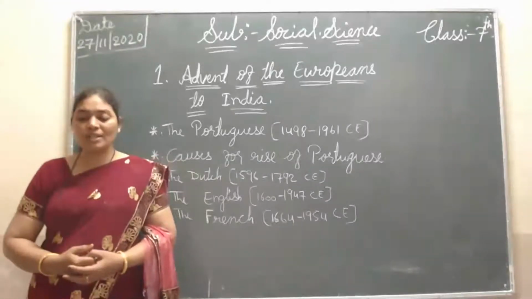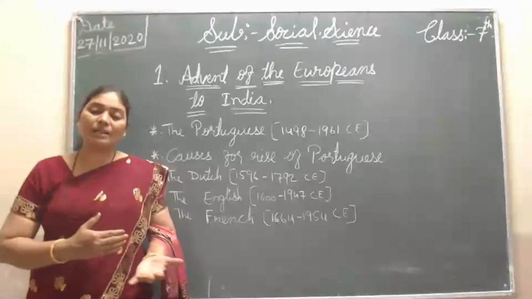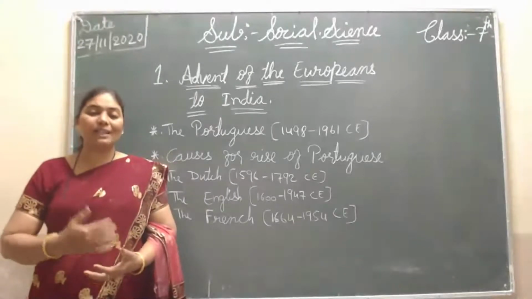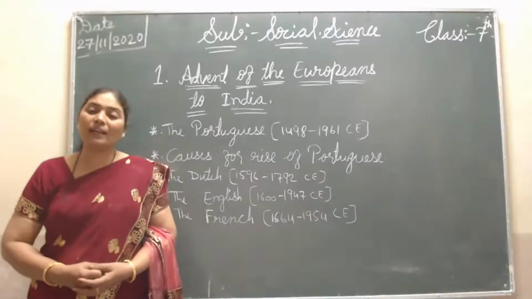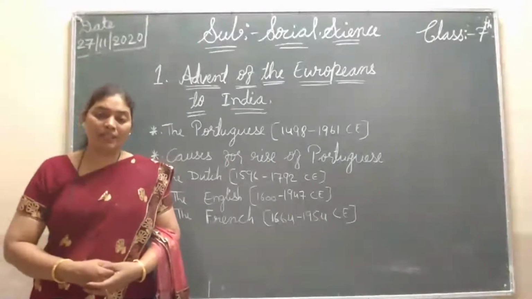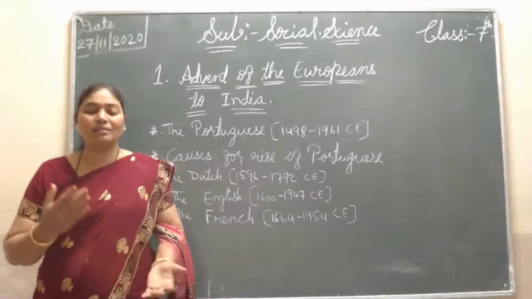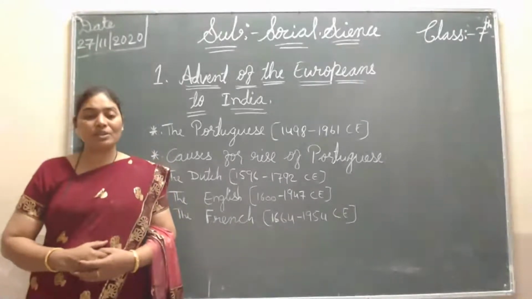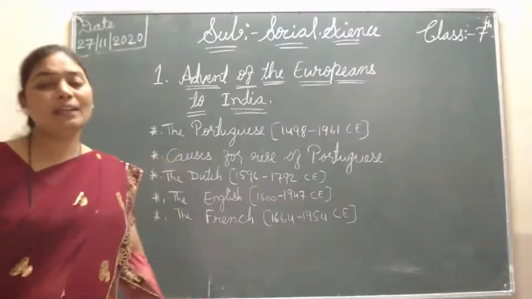And again the merchants of England who aspired to have trade with the East started slowly, and they wanted to start the East India Company in India in 1600 CE. That's why they took the permission of the queen of England. England was ruled by Queen Elizabeth, and they took the permission from her and started the East India Company in India.